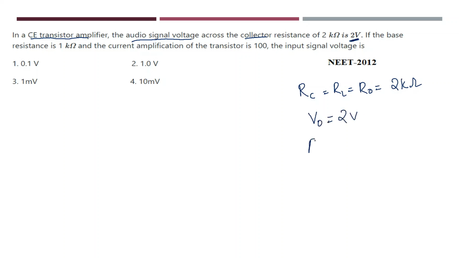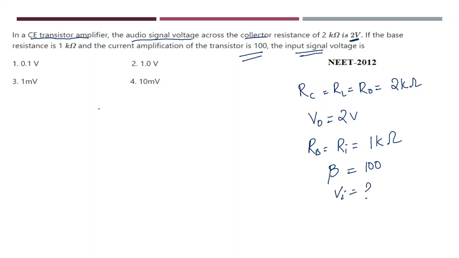And next he has given base resistance. Base resistance is nothing but input resistance. How much has he given? He has given 1 kilo ohm. And further he has given the current amplification factor. What is the current amplification factor he has given? Beta is equal to 100. Now what is he asking you to calculate? He is asking you to calculate input voltage.